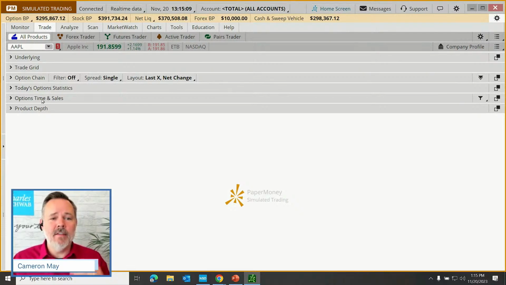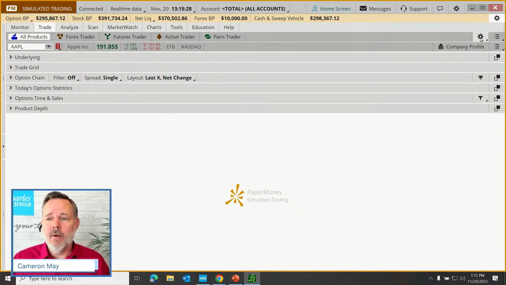Options time and sales is just really a tick by tick update on what's happening with specific options for specific securities. And then finally, we have something called product depth. All right. Now, this is the standard arrangement here. You may discover some of this might just not be important for you.